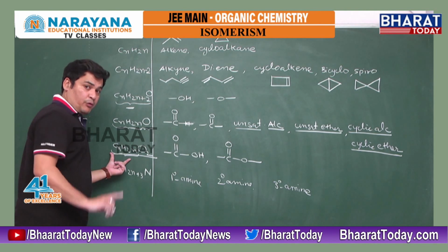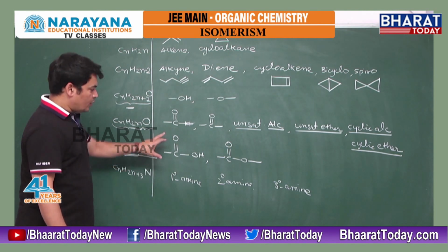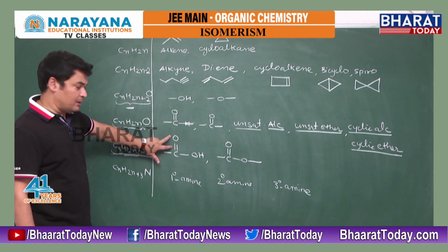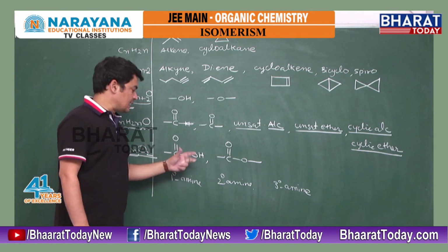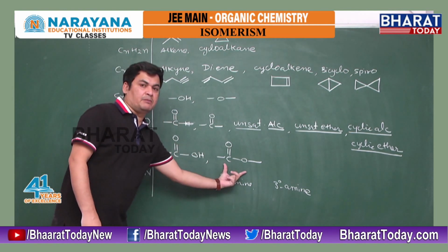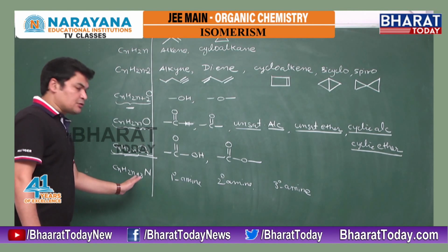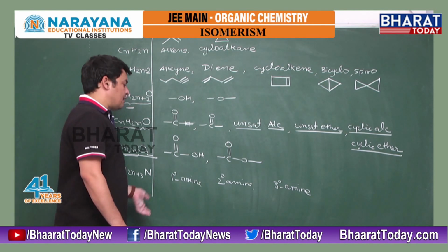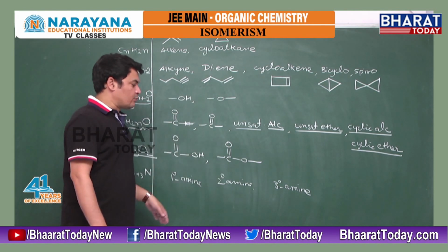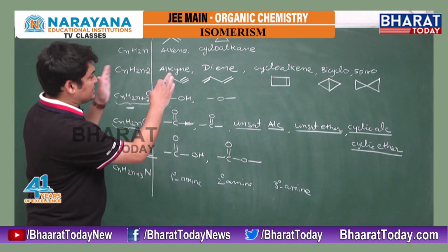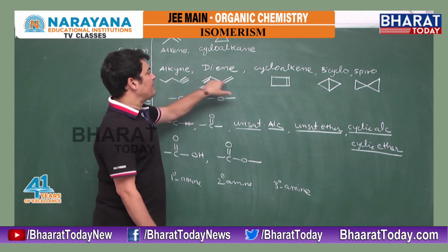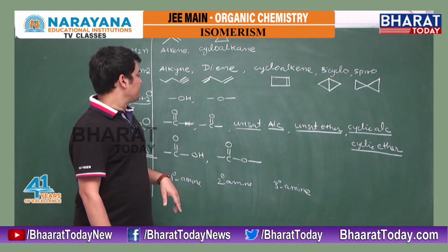Double bond 1, but oxygen 2. So only one oxygen can come with a double bond, the other will come with a single bond. That can be carboxylic acid or ester. CnH2n+3N, this formula will be followed by all three amines, 1 degree, 2 degree, 3 degree. So that chart is presenting alkyne functional isomer can be diene. Alcohol.